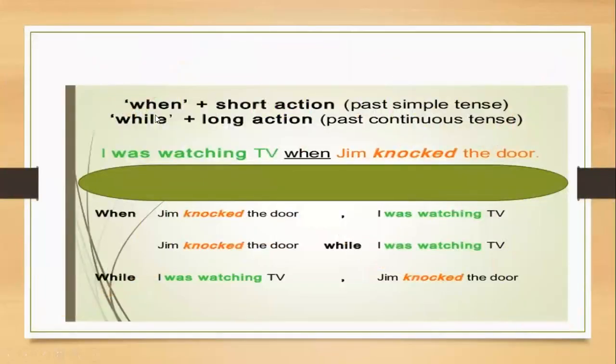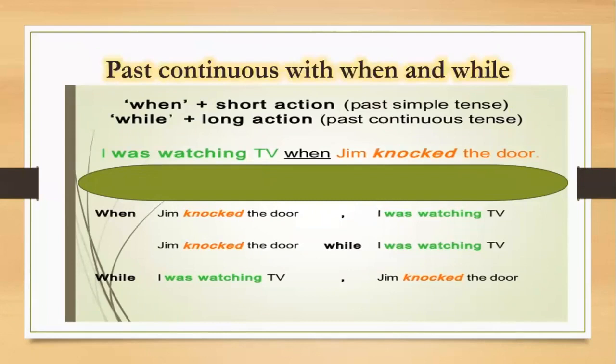So, the rule says that when is used with the short action, which is simple past, and while is used with the long action, which is past continuous. Okay? So, when you have two clauses, the first is long and the other is short. With the long action, use past continuous, was, were, plus ing. With the short action, we use verb two, which is simple past.